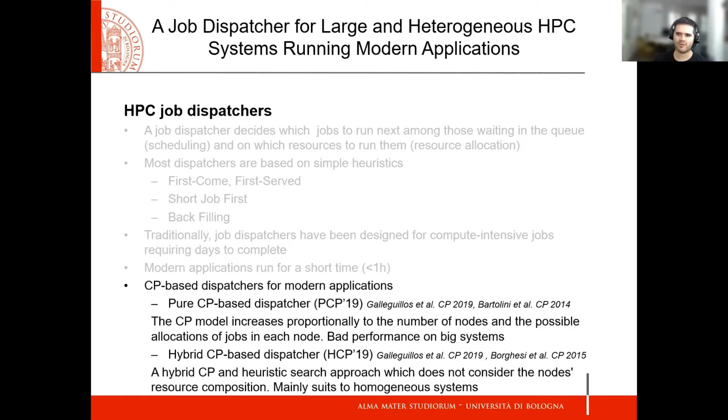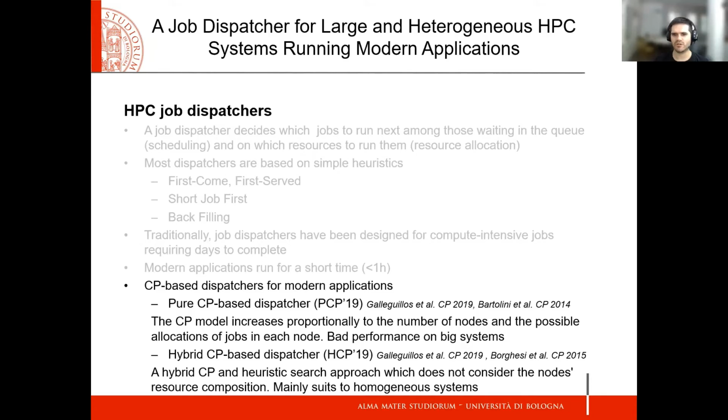CP-based dispatchers for modern applications have already been proposed in the literature. There are 2 types of dispatchers. The pure CP-based dispatcher from CP19, based on a previous work from CP14, cannot scale well on big systems, because its model increases proportionally to the number of nodes and the possible allocations of jobs. The hybrid CP-based dispatcher from CP19, based also on a previous work, but from CP15, scales well on big systems due to the model relaxation, by considering only the scheduling problem in the CP model.